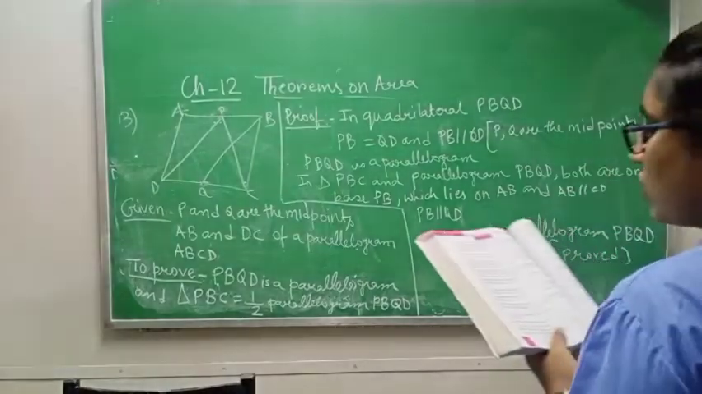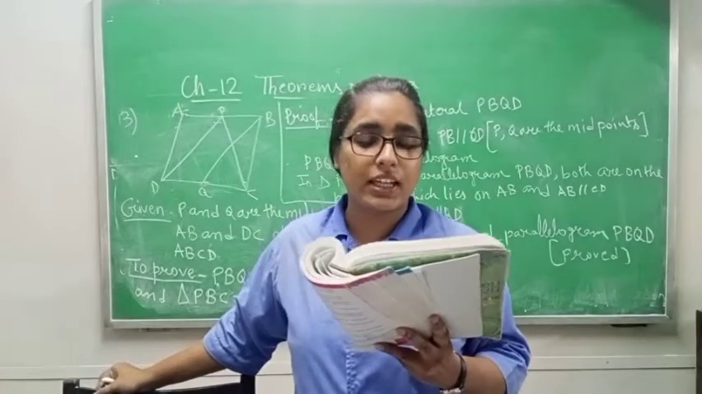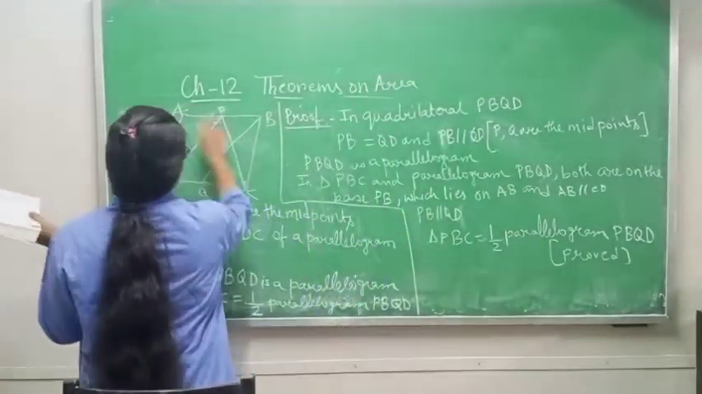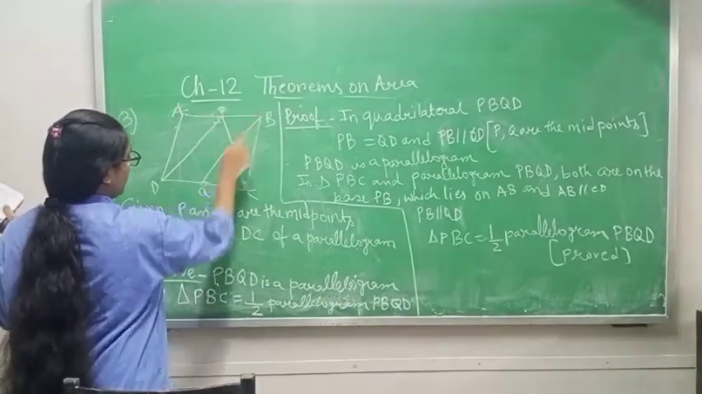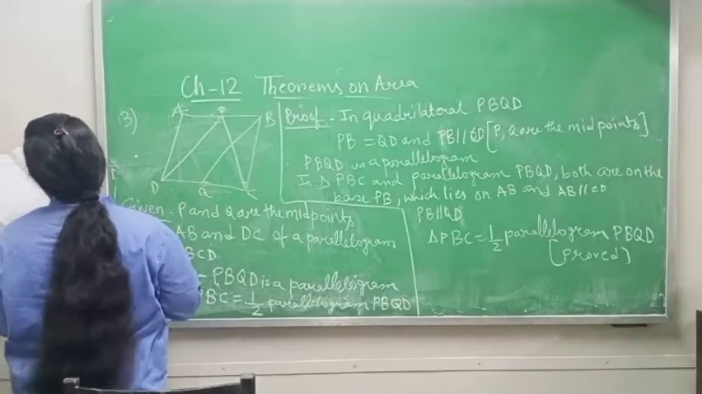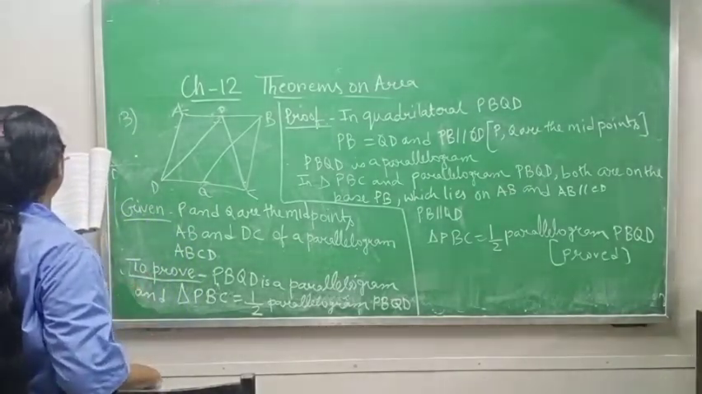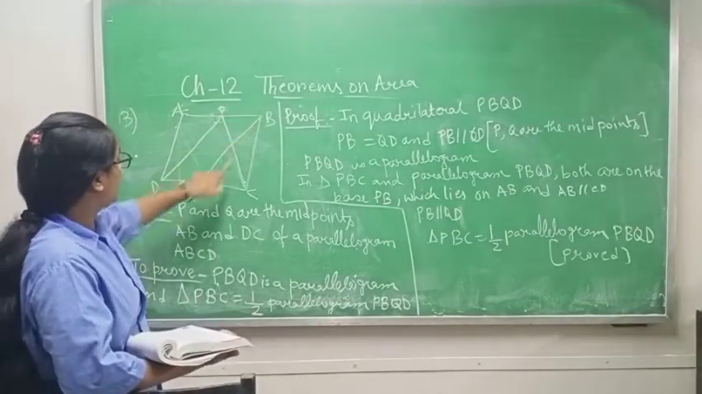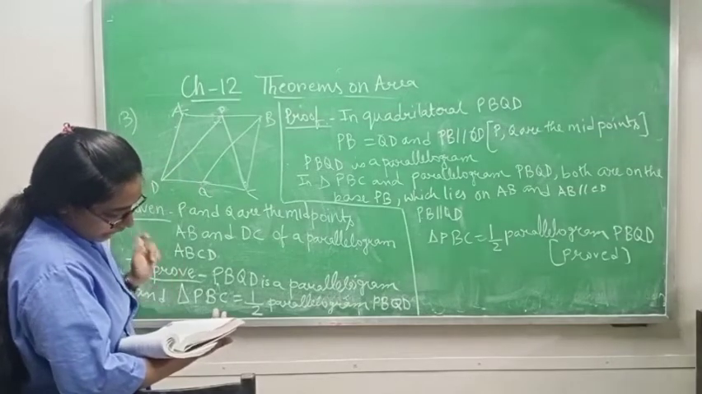Class 9C, question number 3. P and Q are the midpoints of the sides AB and BC of a parallelogram ABCD respectively. ABCD is a parallelogram, P is the midpoint of AB and Q is the midpoint of BC. Okay. After this, let us prove that PBQD is a parallelogram, and we have to prove one more thing.